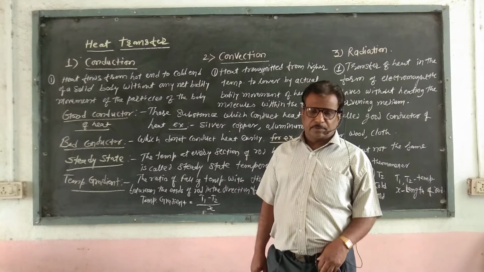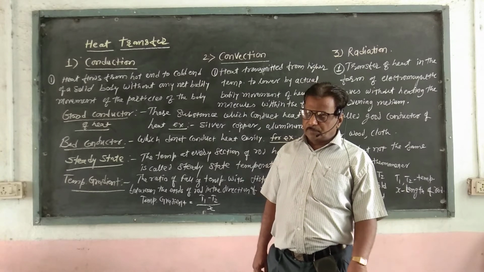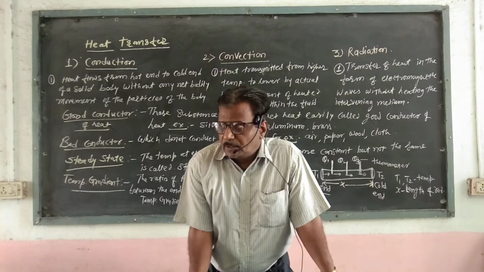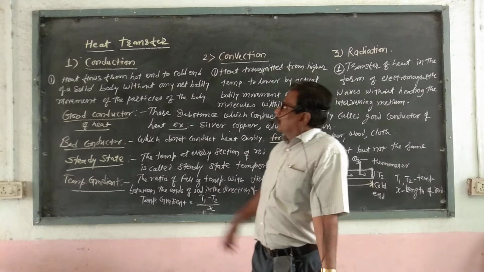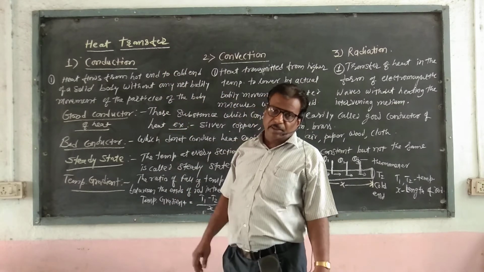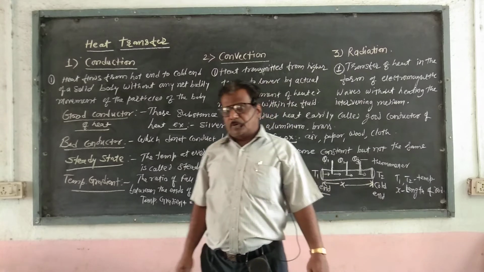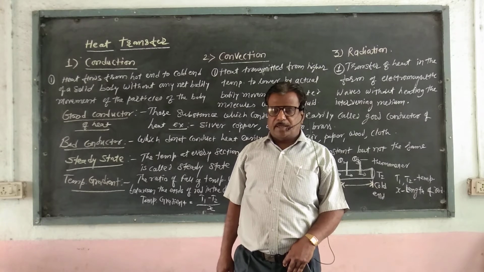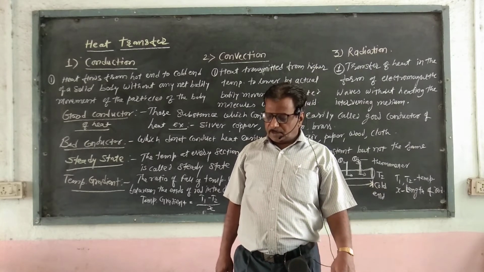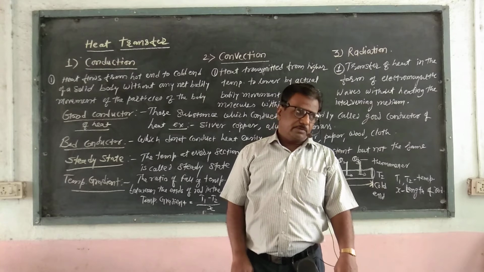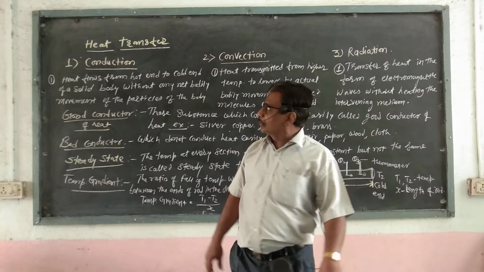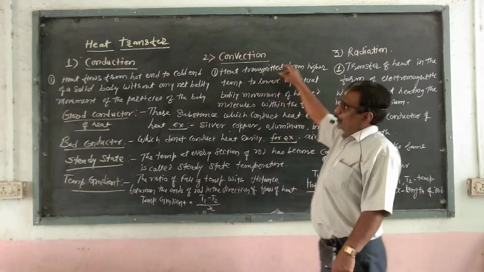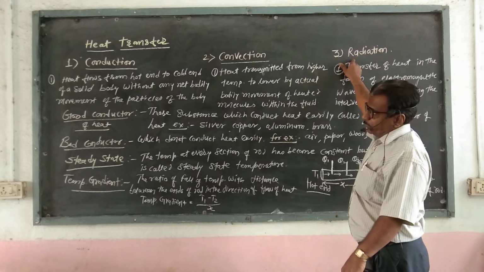Good morning students. In my last video we studied thermal properties of matter. Now we study our next article, that is heat transfer. We know that heat can be transferred from a medium at higher temperature to a point at lower temperature. That means heat flows in three ways. The first type is known as conduction of heat, the second type is known as convection of heat, and the third type is known as radiation of heat.